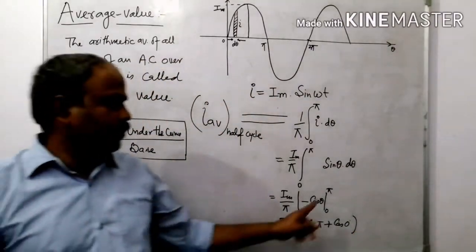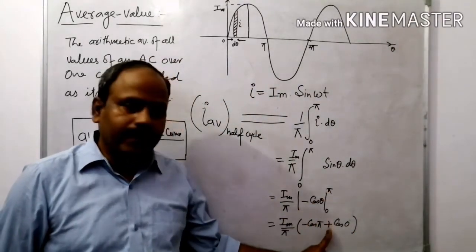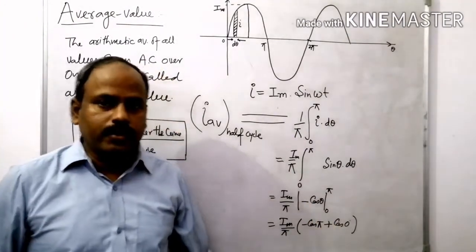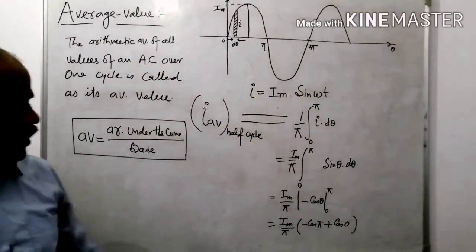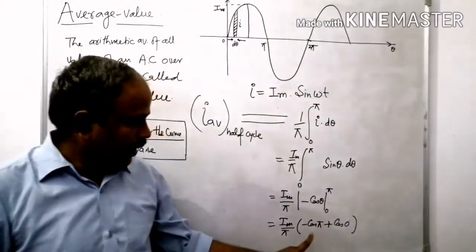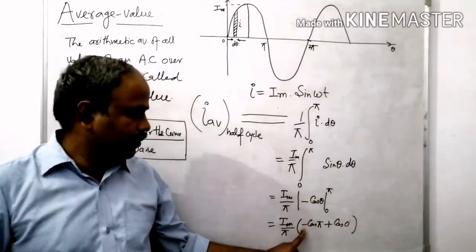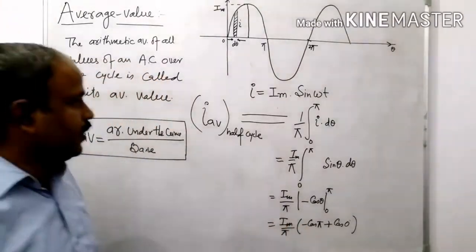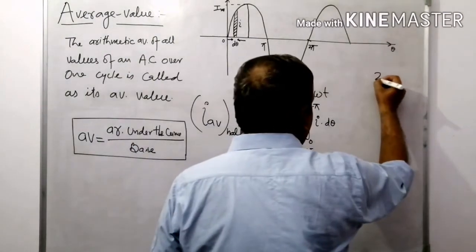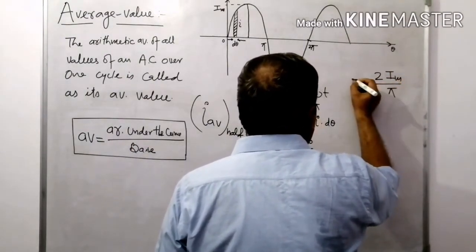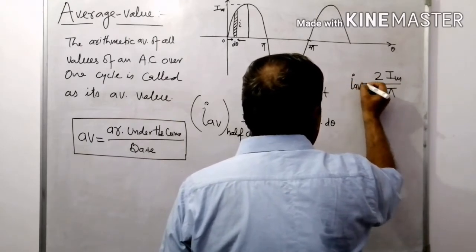First of all, we put the upper limit, then after minus, minus and minus become positive, then the lower limit, it is cos 0. We know that cos 0 is 1 and cos pi is minus 1, and it is minus, so it is plus 1. 1 and 1 is 2, that's why it becomes 2I maximum divided by pi, it is I average.